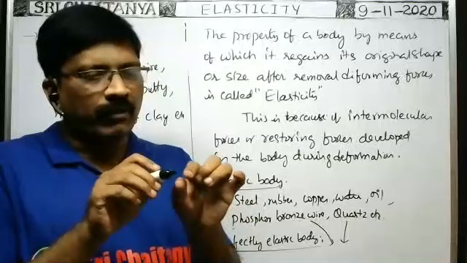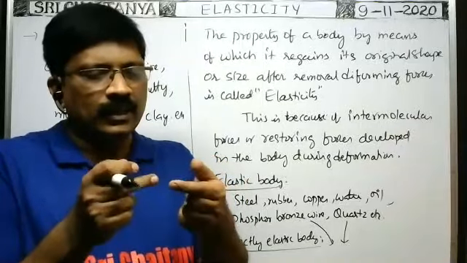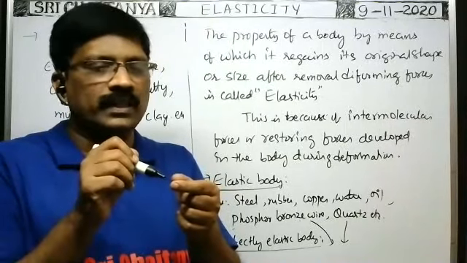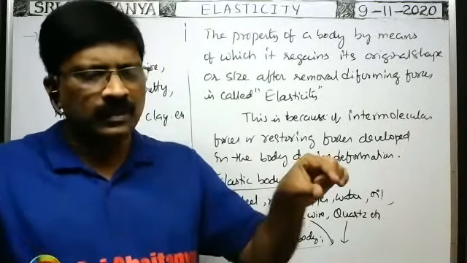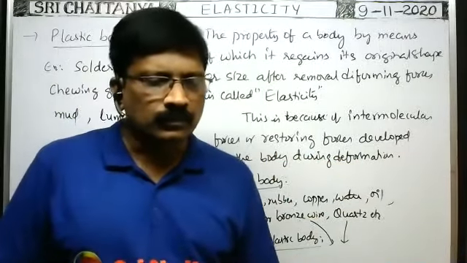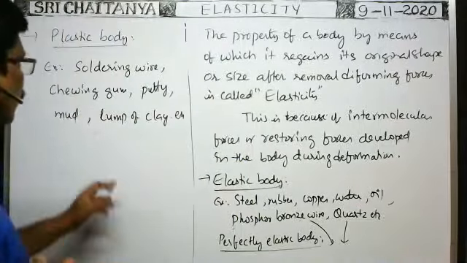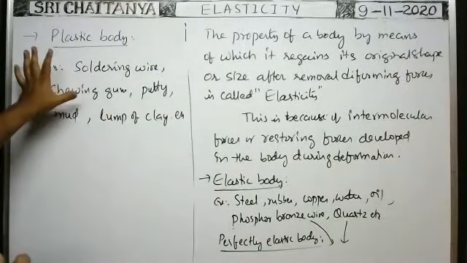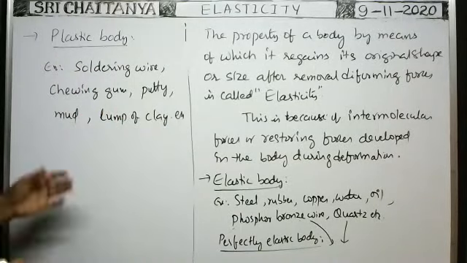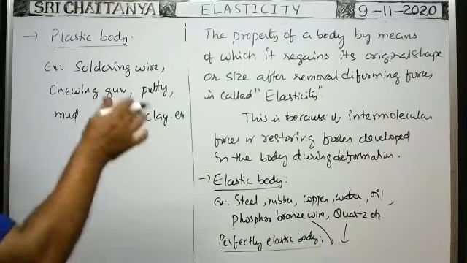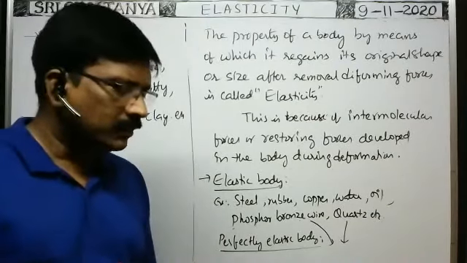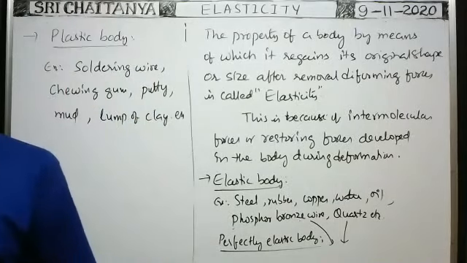By means of that, the wire is melted, and at the two ends of the two wires which are to be joined, they put the soldering wire in molten state. When you remove the iron, it becomes solidified so that the two wires become a single wire. So that is the example, soldering wire. Soldering wire, chewing gum, putty, mud, lump of clay, etc. are all examples for plastic body.